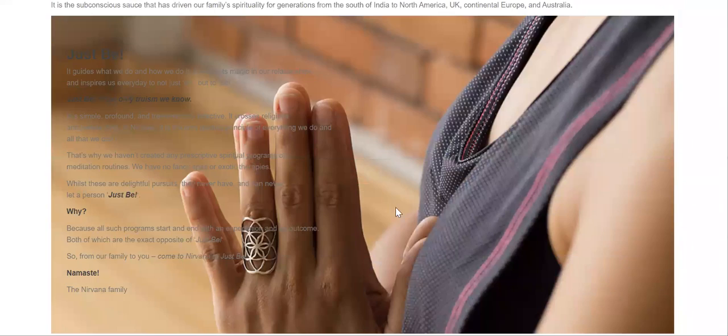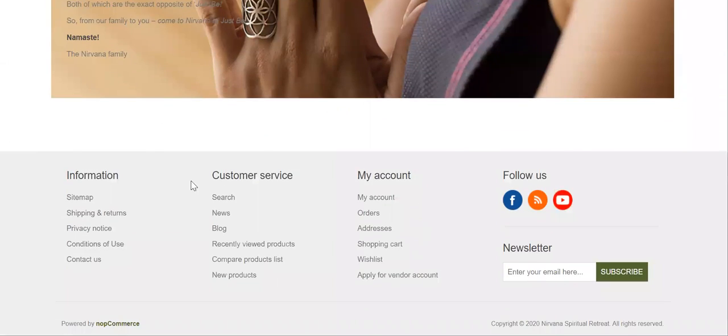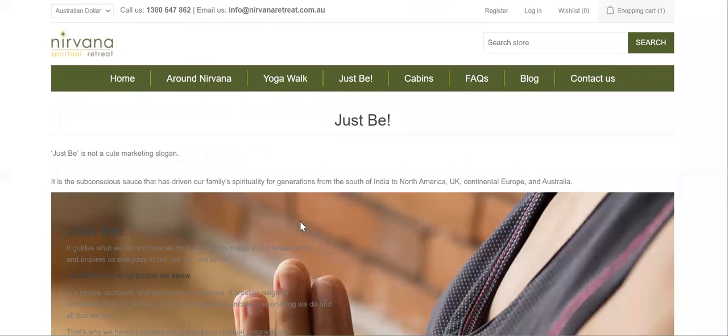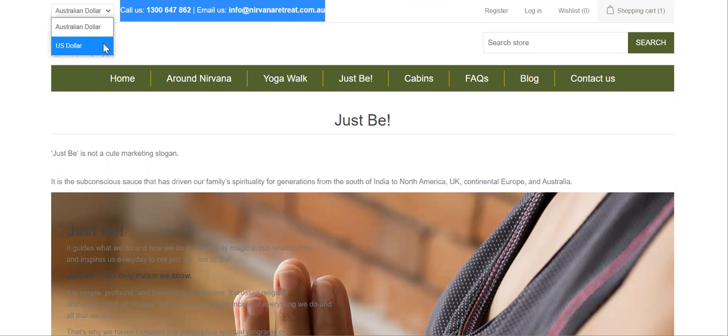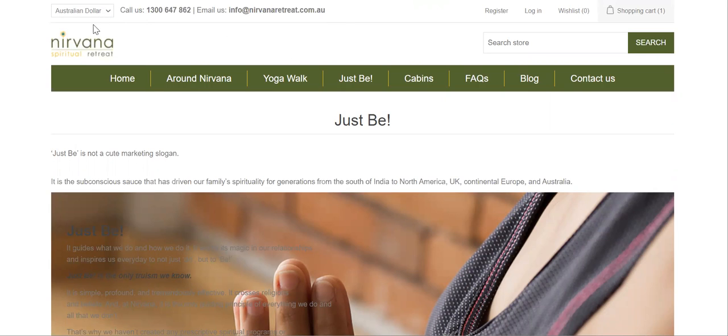So yeah, this is how it looks, and we have a footer in every page, and we have a header. I forgot to mention that the header also has this thing, and also we can see the price in Australian dollar and US dollar as well. So this can be configurable, everything, and this portal is configurable. Even we can choose the currency, and it will automatically get calculated by the exchange rate. And yeah, this is how it works.